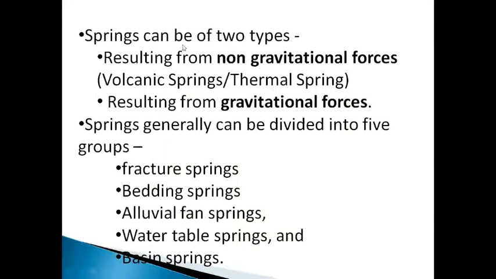Springs can be divided into two. See here carefully. Those resulting from non-gravitational forces, so volcanic springs or thermal springs, are examples of non-gravitational springs. What happens normally? The water will come from top to bottom, from the surface to the underground. But during a volcanic spring, water will rush from the underground towards the surface. So this is nothing but non-gravitational forces.